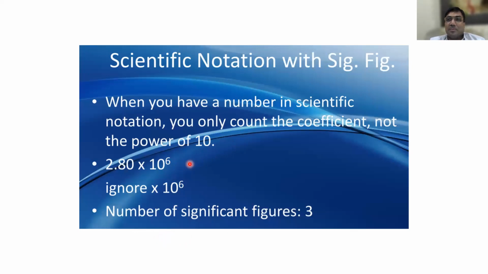Just now I explained to you scientific notation. 2.80 into 10 power 6. I told you to ignore the 10 power 6, but don't ignore this 0. Why should you not ignore this 0? Because of the decimal point, sir. Very good. There is a decimal point, so after the decimal point, the zeros are significant. Are you clear? Let me know if you have any doubts so far. No doubt, sir.